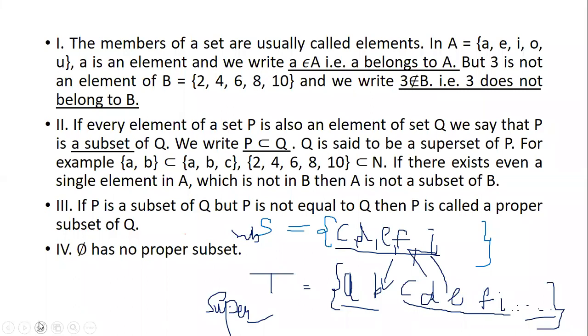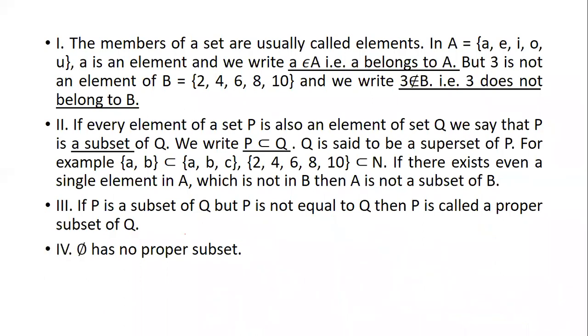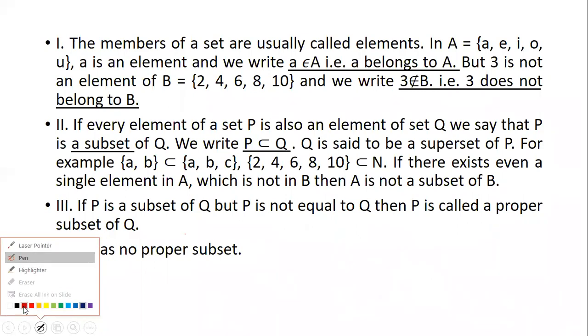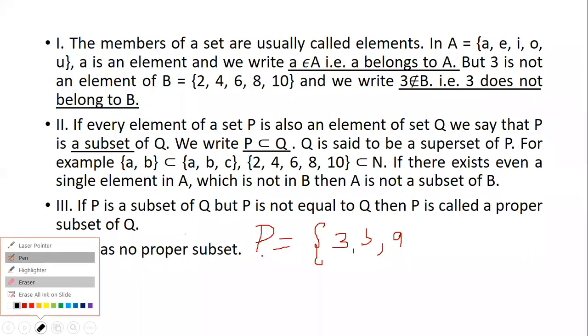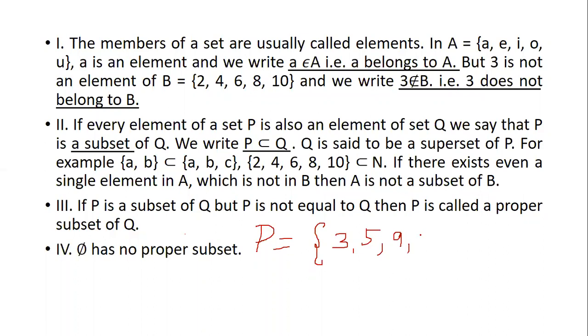One more example. You want one more example? Let's see one more example. Let's take P. P is equal to 3, 5, 9, 11, 13, 15.